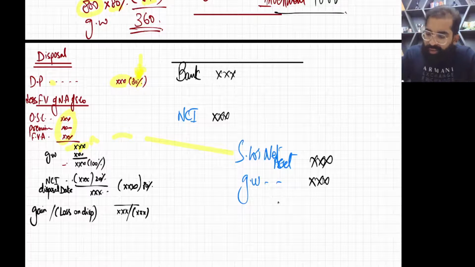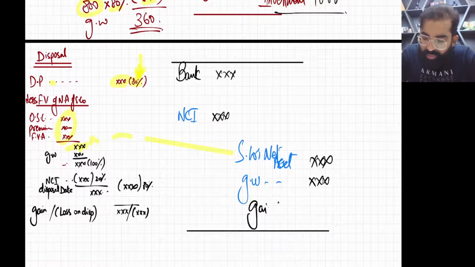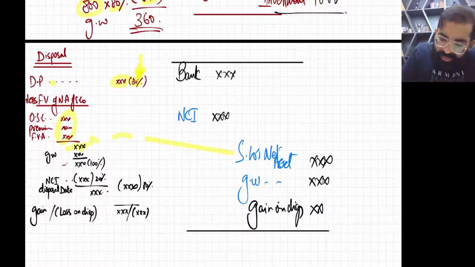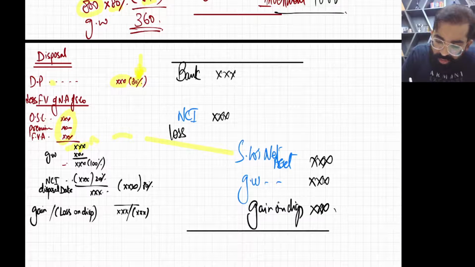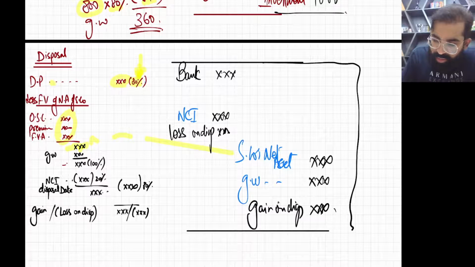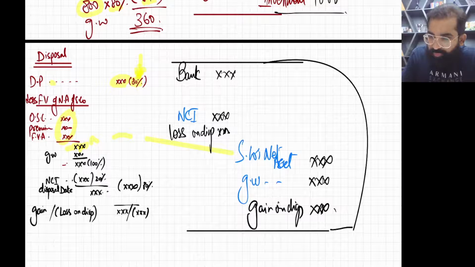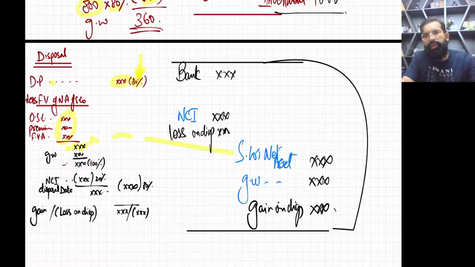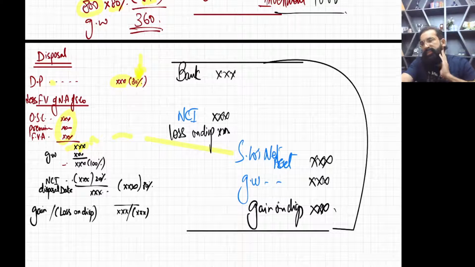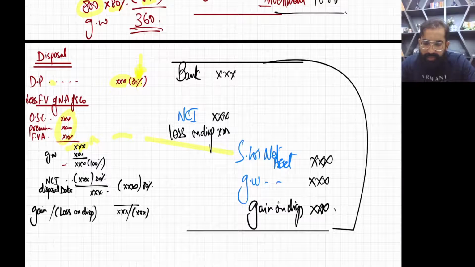Now finally you have to check the balancing number. If the balance is coming here, it is gain on disposal, and if the balance is coming here, it will be loss on disposal. So you need to check it out. This is the entry, my dear students. Please check it out.